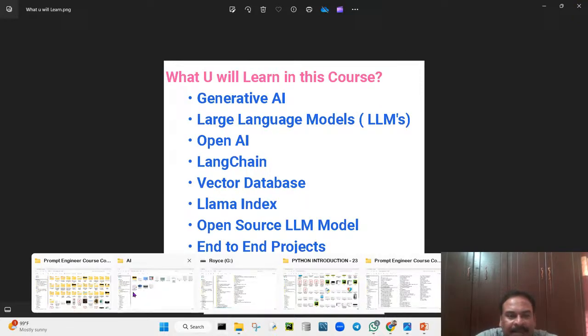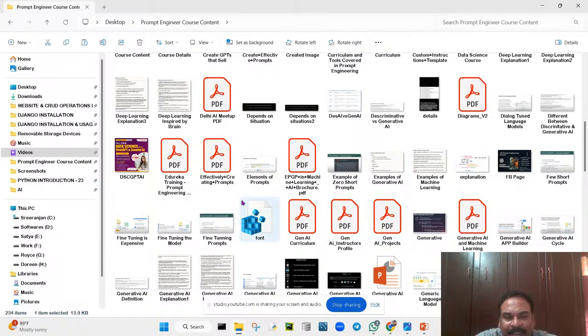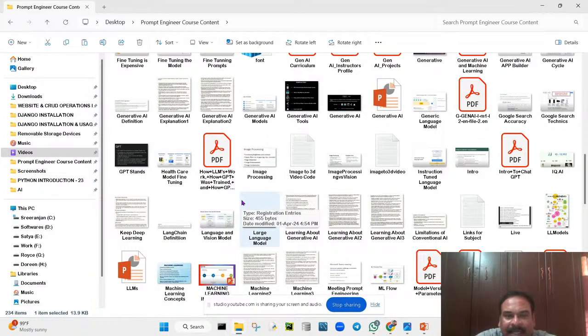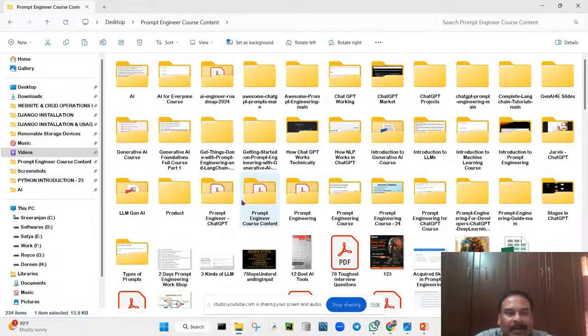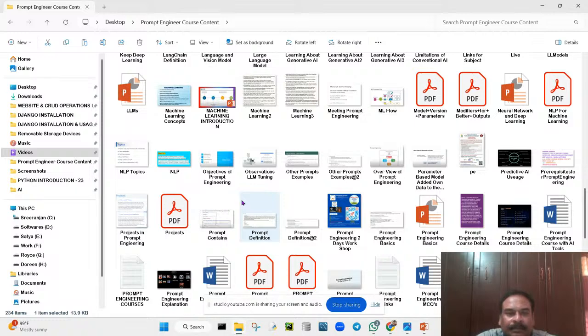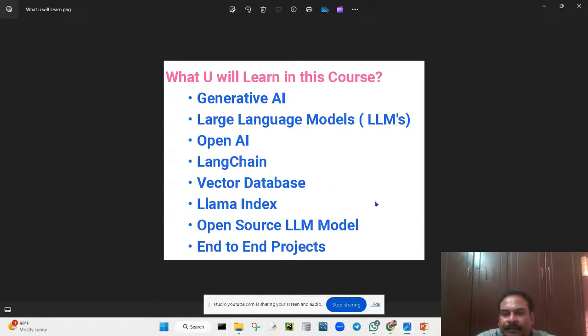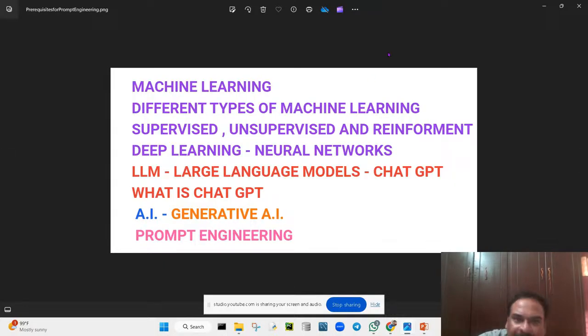So machine learning is the subset of what? Machine learning is the subset of AI. So deep learning is a subset of machine learning, so it is inside the machine learning. So these are also prerequisites: machine learning, different types of machine learning, supervised, unsupervised, and reinforcement learning, and deep learning. So we are here. Deep learning is the neural networks.